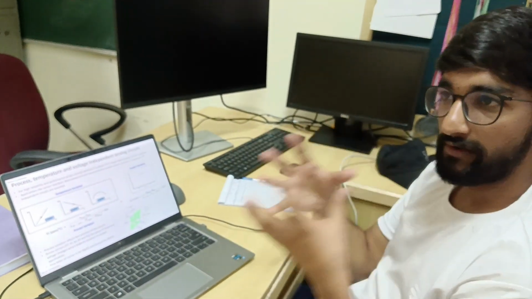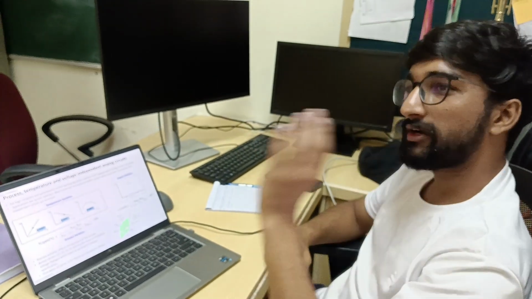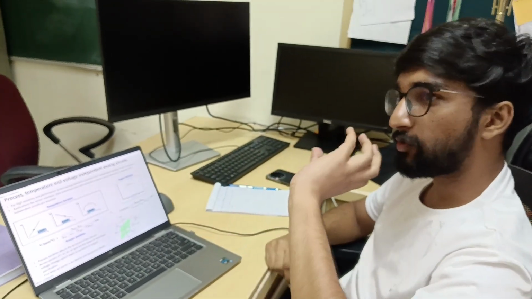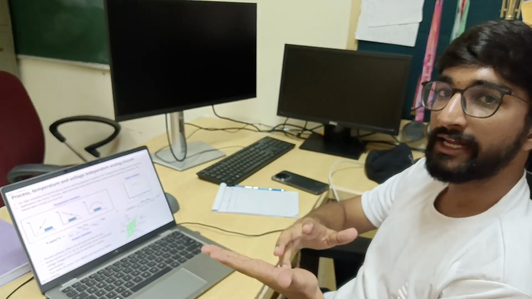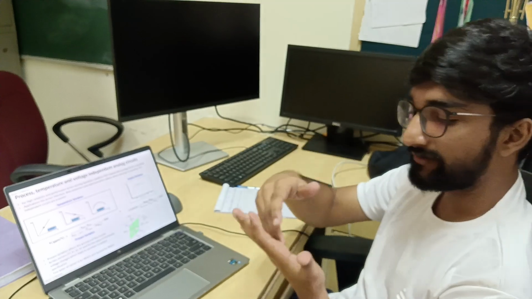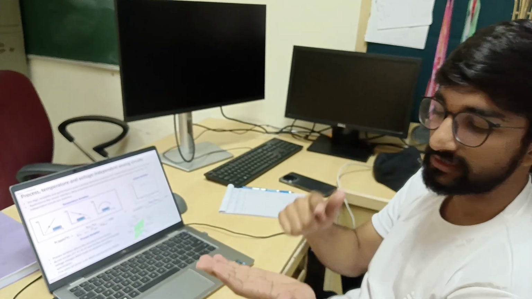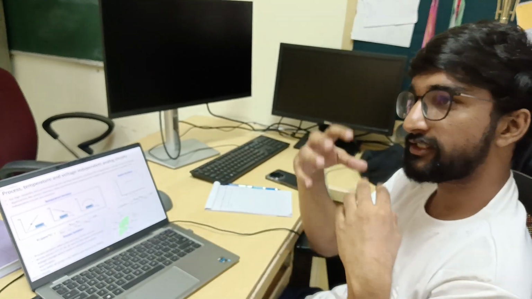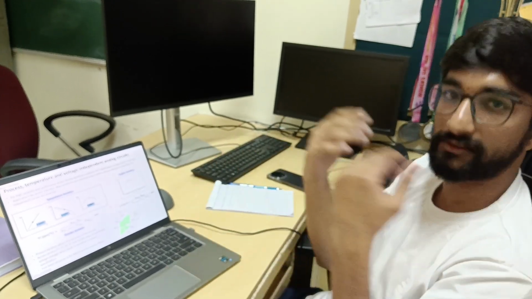So what exactly is process variation? Let's say you have a wafer, right? Whenever you design something, you have a wafer. In your wafer, you have certain corners, right? You have TT corner, SS corner. These corners tell about the speed of PMOS and NMOS. So let's say you have TT. The first letter indicates the speed of NMOS, the second indicates the speed of PMOS. Let's say you have FF corner. FF means fast corner, meaning your NMOS is fast and your PMOS is fast. If your NMOS is fast, that means it will charge very quickly and discharge very quickly.